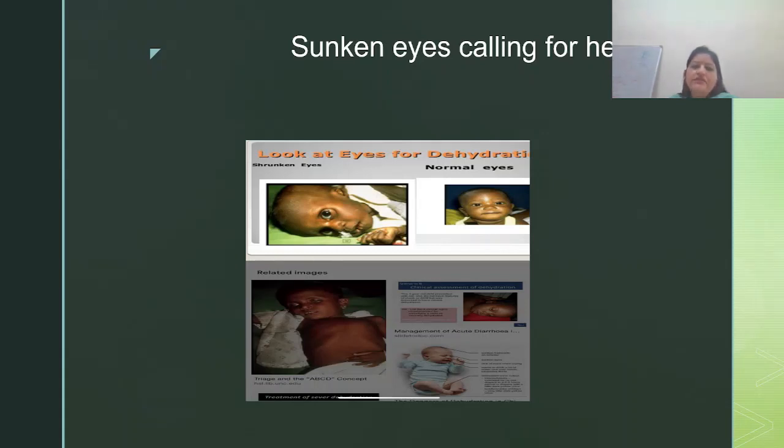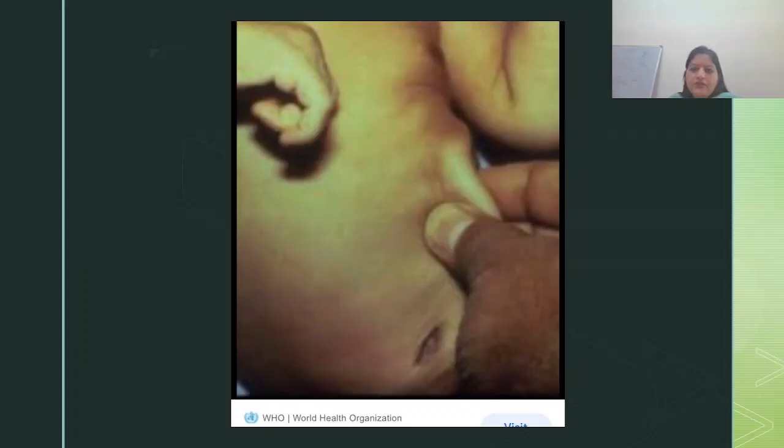We have related picture downwards. There is a child with severe dehydration become unconscious with sunken eyes. This is a picture of how you do skin pinch on the side of umbilicus, lateral part of the abdomen. You do a skin pinch with thumb and index finger.